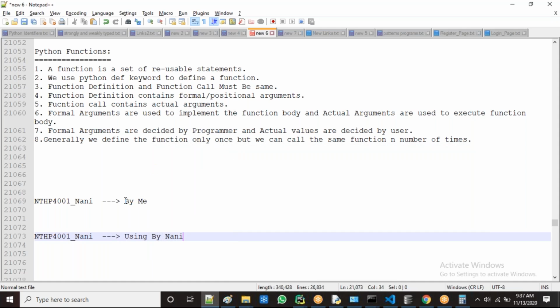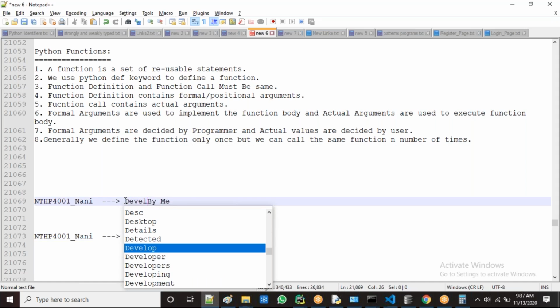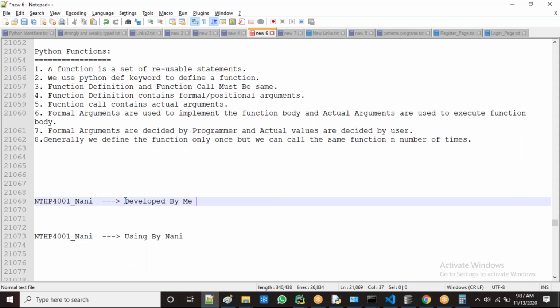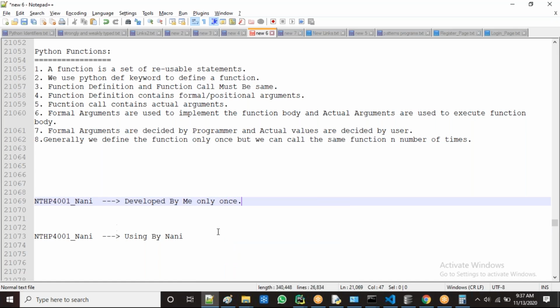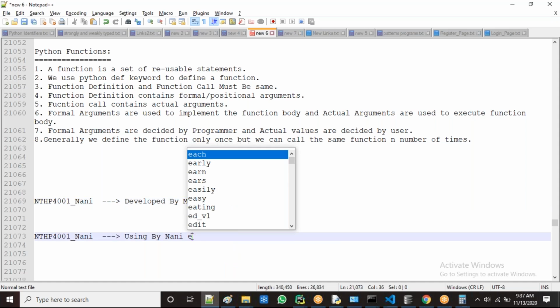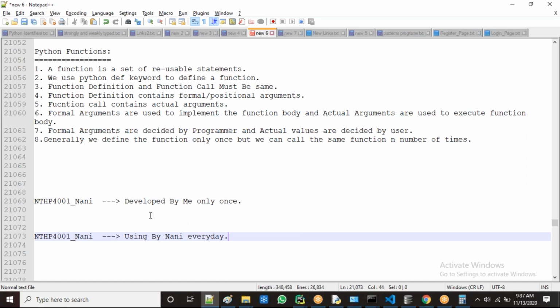Developed by me only once, but used by Nani every day. It's called a definition, and it's called a call here. Definition means only one time we develop it, and calling means a number of times we keep on using it.